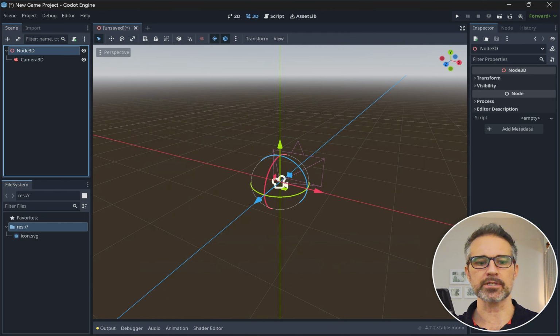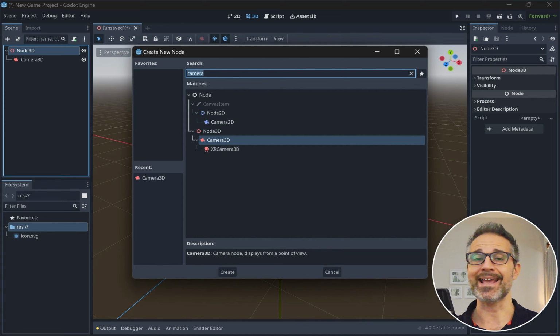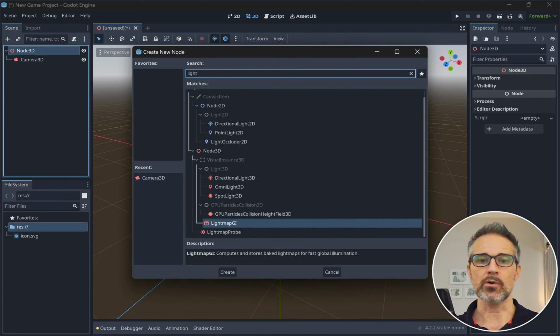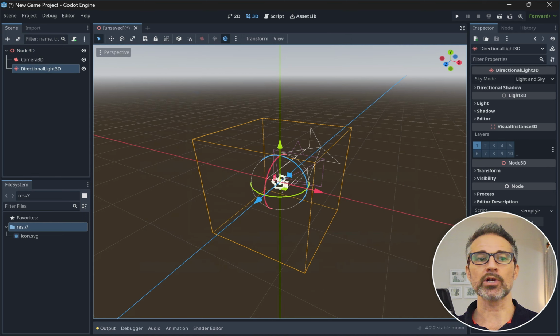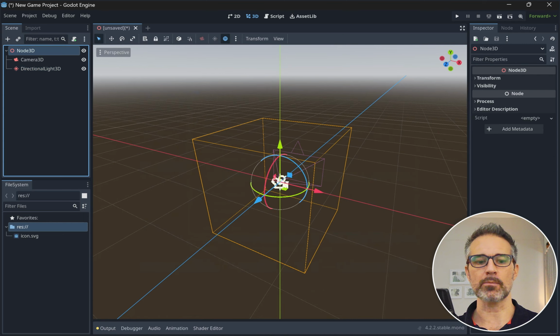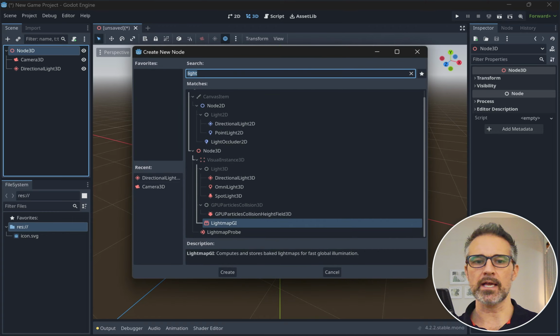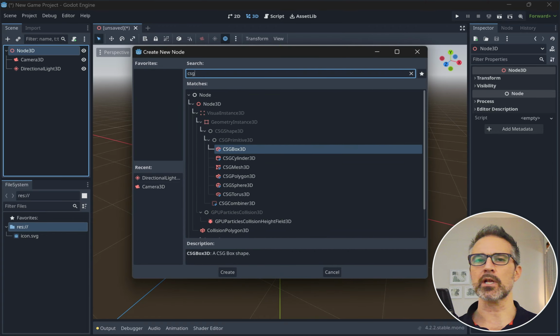Then I'm going to go up to the top node and I'm going to choose a light. So I will choose a directional light. And then we're going to need the cube itself. So again, I'll go up to the top here and I'll hit Control A. And it's a little bit weird to me when I was learning this.